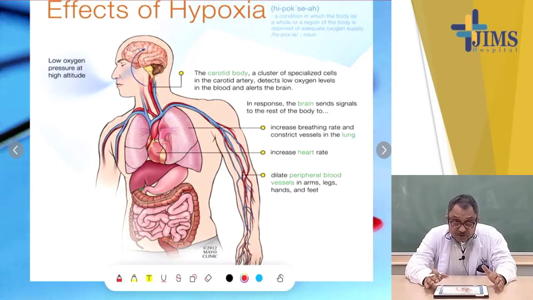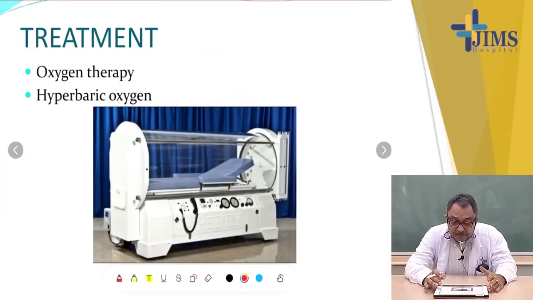Go through this, visualize this properly, and then you can see that with low oxygen pressure at high altitude, the carotid body, a cluster of specialized cells, detects low oxygen levels in the blood and alerts the brain. In response, the brain sends signals to the rest of the body to increase breathing rate, constrict vessels in the lung, increase the heart rate, and dilate peripheral blood vessels in arms, legs, hands, and feet.